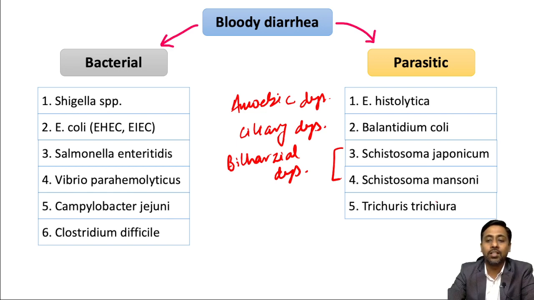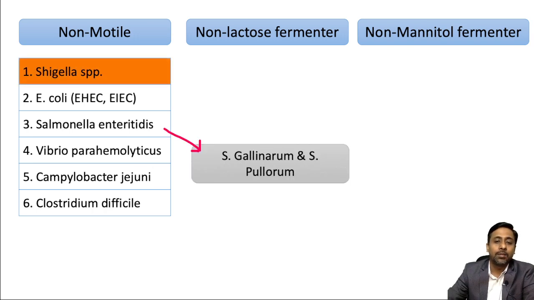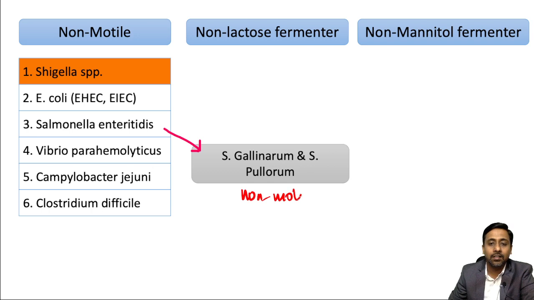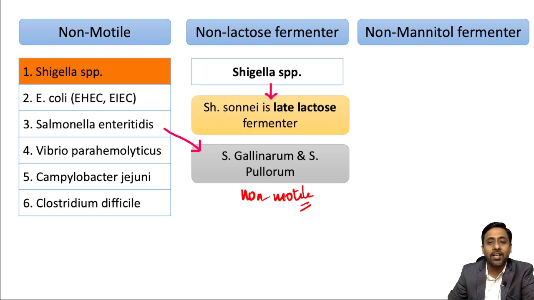Among the various bacterial agents causing dysentery, the only non-motile one is Shigella. There is an exception in Salmonella: Salmonella gallinarum and Salmonella pullorum are non-motile. Regarding lactose, except E. coli, all are non-lactose fermenters including Shigella, and among Shigella species, Shigella sonnei is a late lactose fermenter.